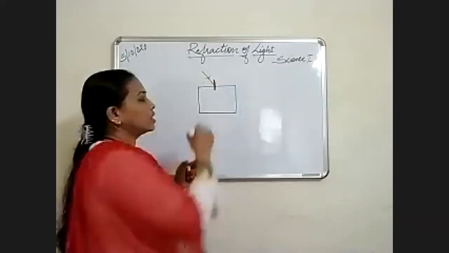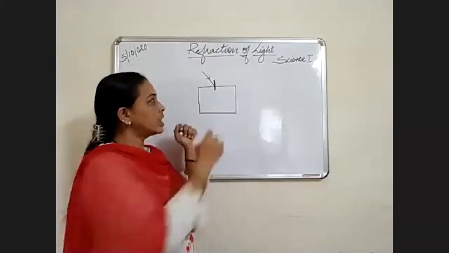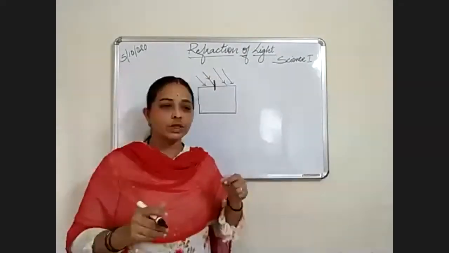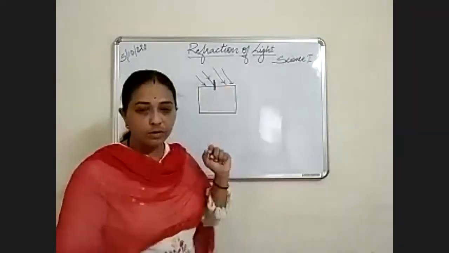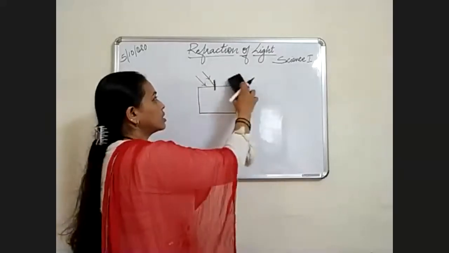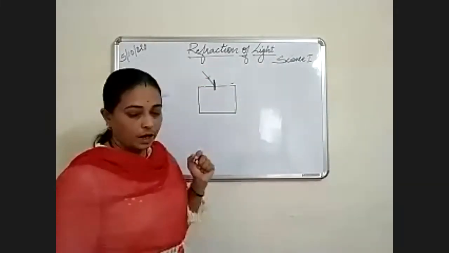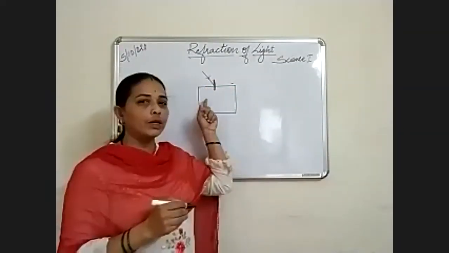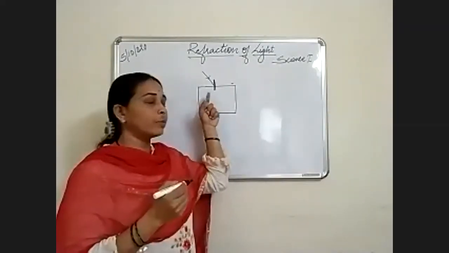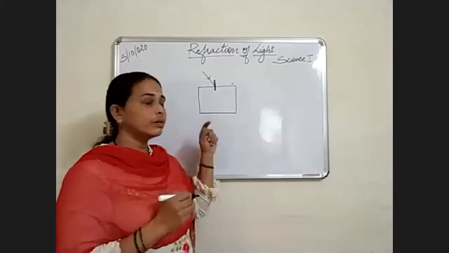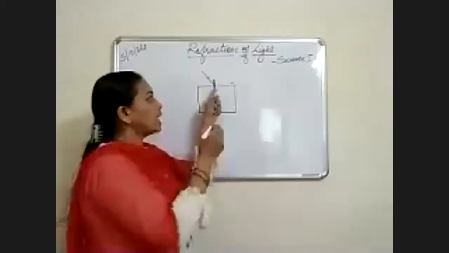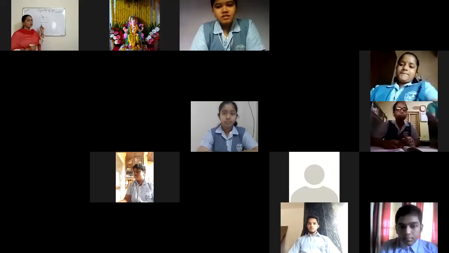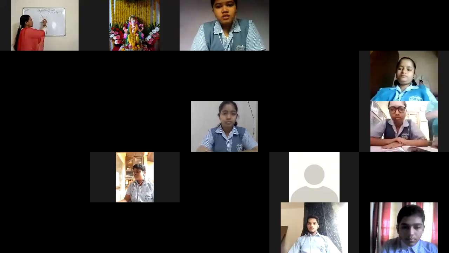Suppose this is an incident ray. Incident rays come from all sides, but we are going to consider only one incident ray. The other line we consider is the normal, which is perpendicular to the surface of that medium. When the ray enters this medium, it bends. It bends towards the normal and then travels inside.